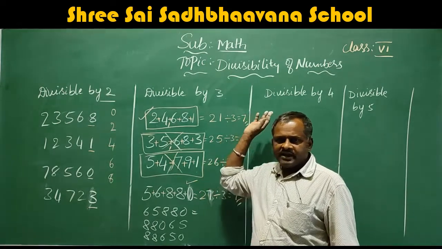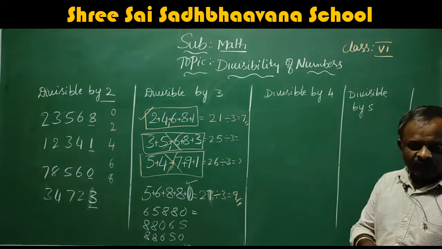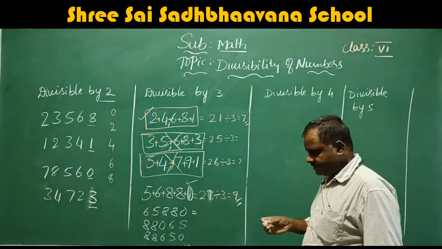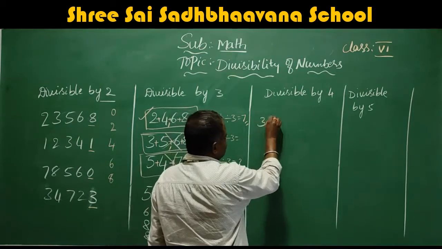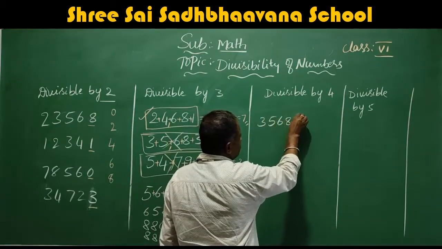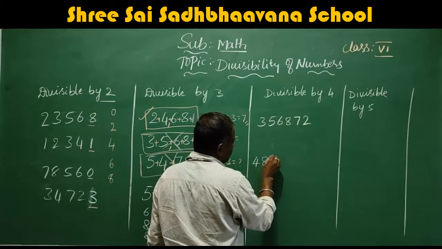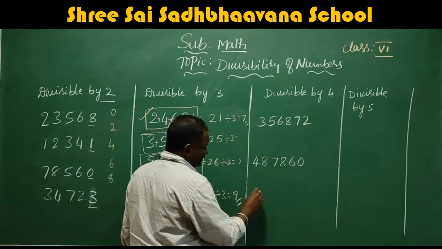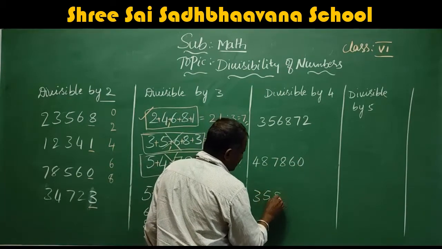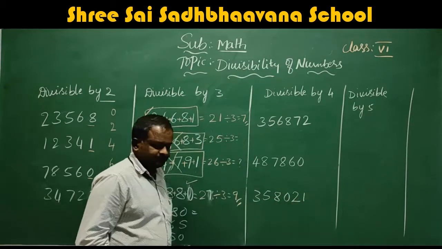Next we will move to divisible by 4. Okay. Next, consider the numbers 3,56,872, 4,87,860, 3,58,021.